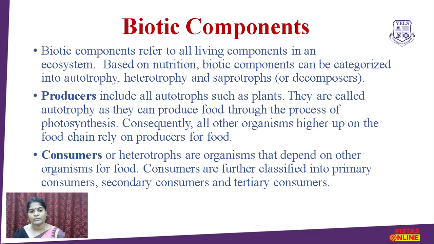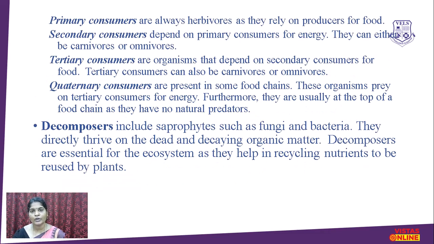Another one is consumers. Consumers are heterotrophs, organisms that depend on other organisms for food. Consumers are further classified into primary consumers, secondary consumers, and finally tertiary consumers. Primary consumers are herbivores, and they rely on the producers for food. Secondary consumers depend on the primary consumers for energy. They can either be carnivores or omnivores.